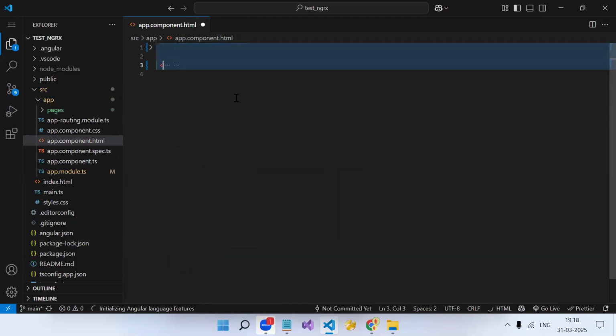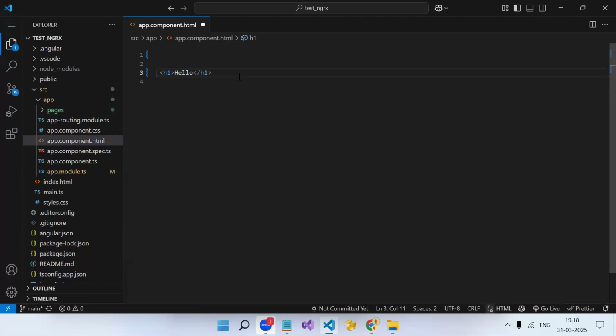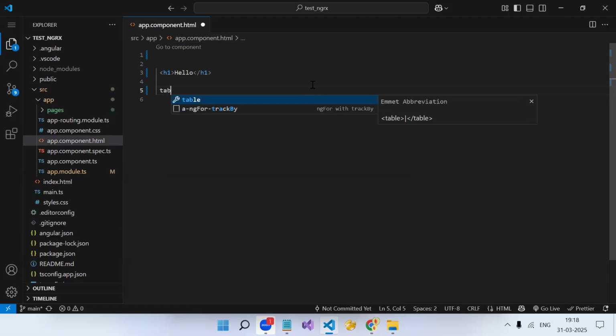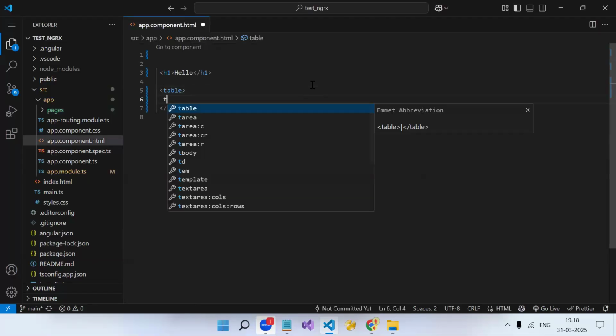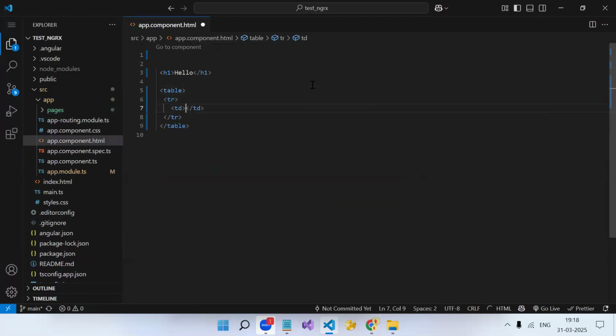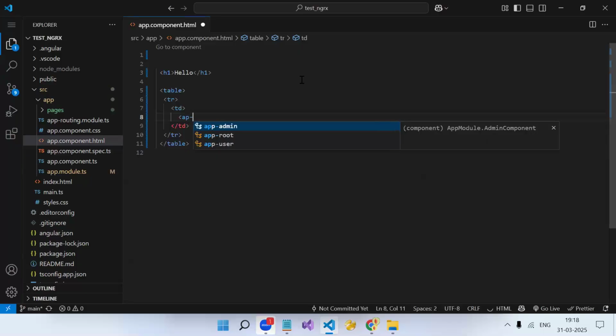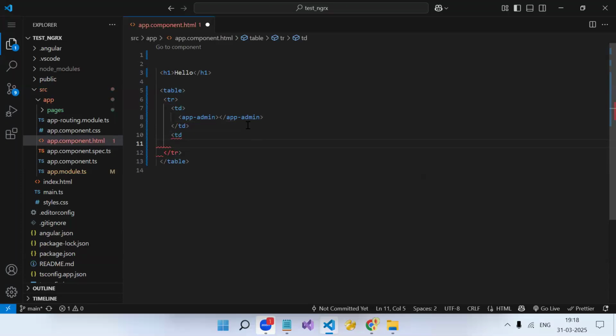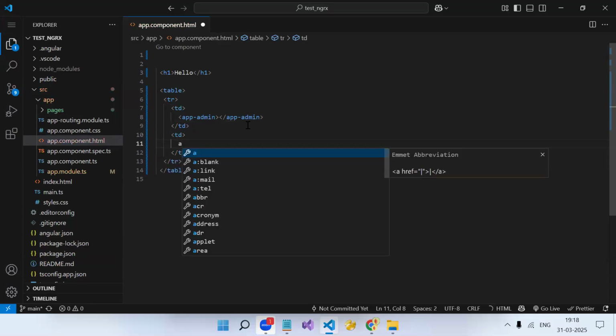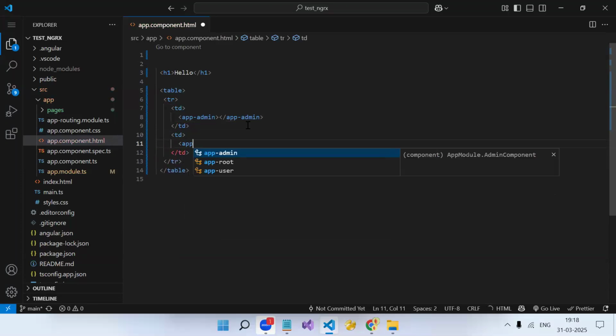Here I will say, hello, this is from app component. After that, I will create a table, tr, td. In the first td, I will render my admin component. Then in the second td, I will render app-user.